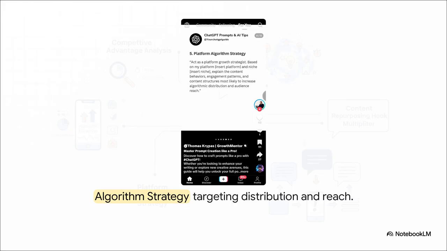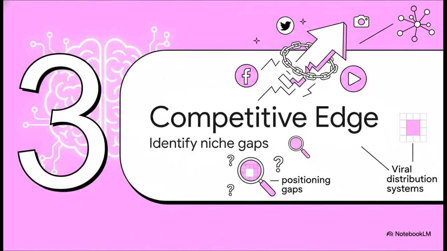The next prompt commands the AI to act as a platform growth strategist. It's tasked with explaining the exact content behaviors and engagement patterns that are most likely to increase your algorithmic reach. You are quite literally asking it to generate a cheat code perfectly tailored to your niche. How cool is that?